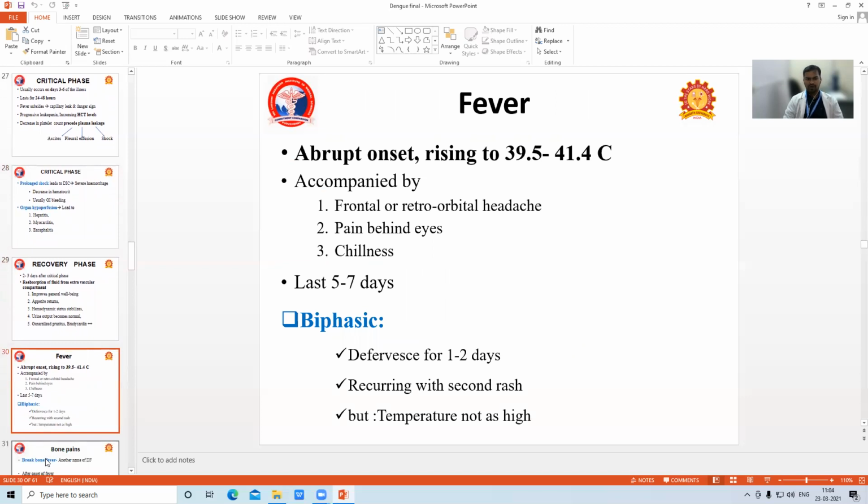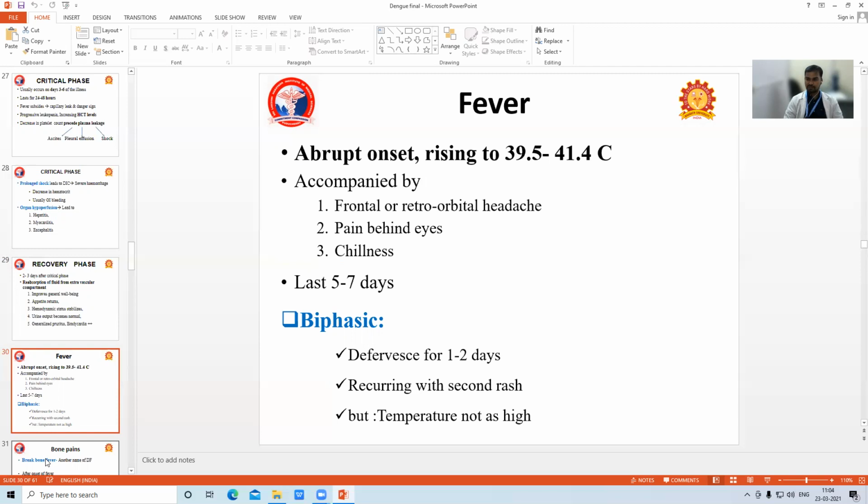So, now we are going to see the key symptoms, how dengue fever presents. So, fever. Fever will be abrupt in onset, rising to 39.5 to 41.4 degrees Celsius, usually associated with severe retro-orbital pain and chills. It lasts 5 to 7 days. Usually, by the end of the 5th day, the fever will subside.